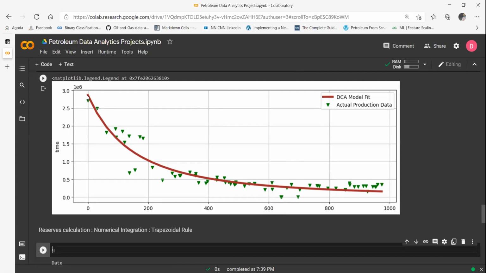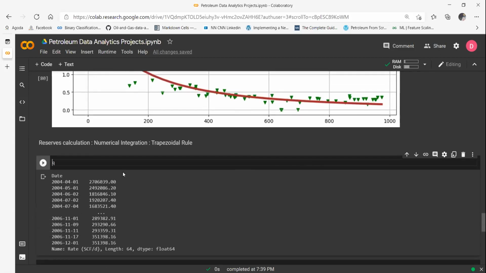You can also try, if you are starting your project at this point, how much oil were we looking at that made the project viable. You can do various such things as they keep on coming to your mind. All you have to do is Google it up, see how numerical integration is done in Python, and do a lot of things. So that ends basically the decline curve analysis project as well.